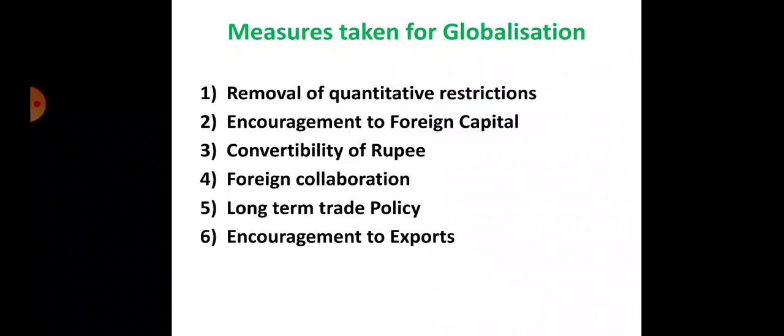So if we create extra SEZs, it will encourage your exporting goods and improve your foreign trade. So those are the main measures taken for globalization. Basically, globalization is the most important concept. It will increase and develop your economy.